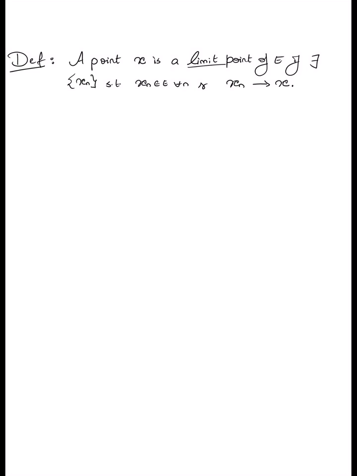Right? So this definition also kind of makes sense. A point is a limit point of a set E if you can construct a sequence in E which converges to x. Okay. As a temporary notation, let me denote the set of limit points by E lim.